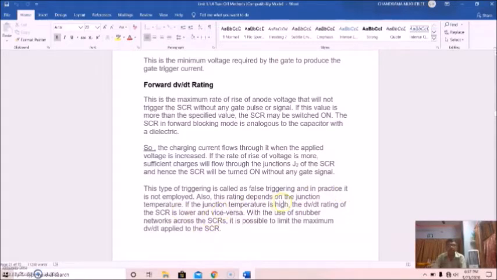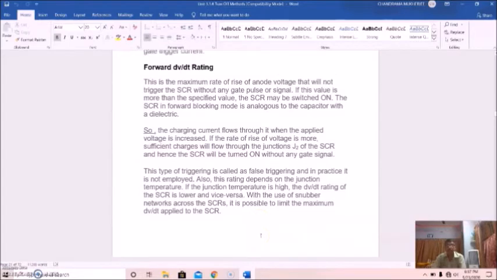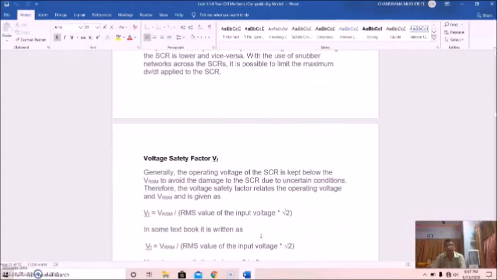So this rating depends on the junction temperature. If the junction temperature is high, the dv/dt rating of the SCR is lower, and vice versa. With the use of snubber networks across the SCRs, it is possible to limit the maximum dv/dt applied to the SCR. So now come to voltage safety factors.